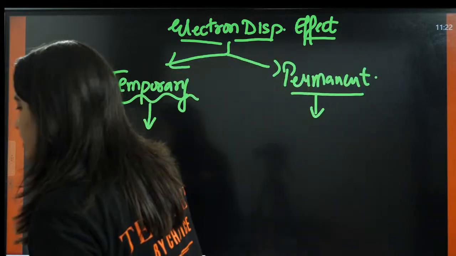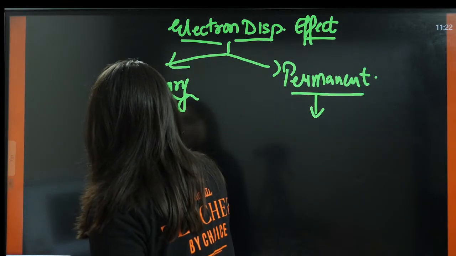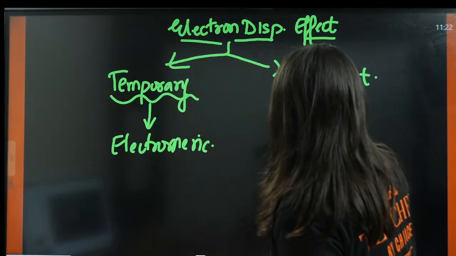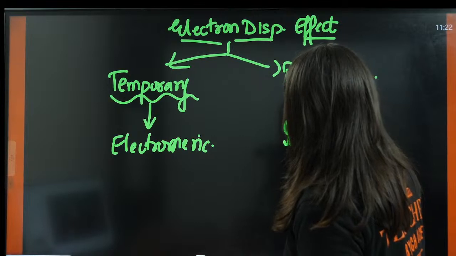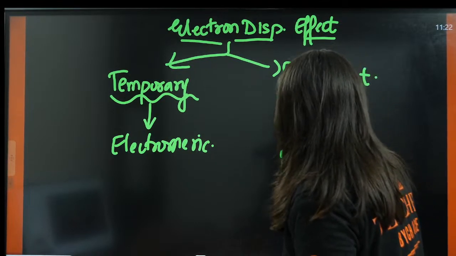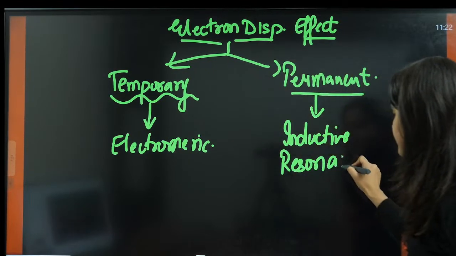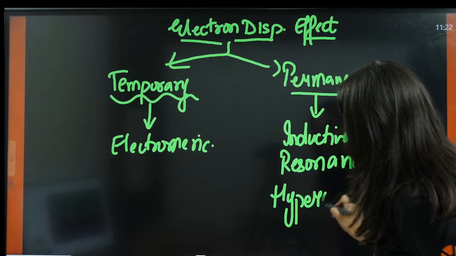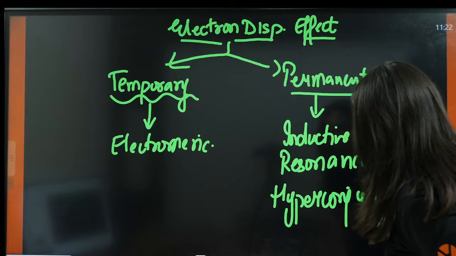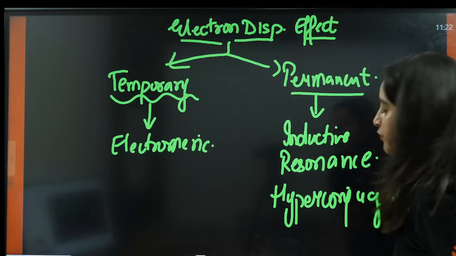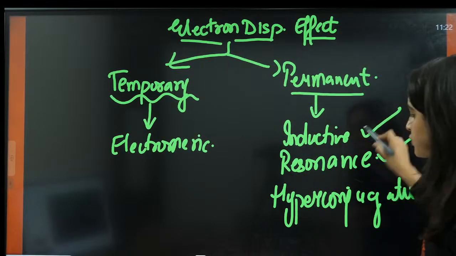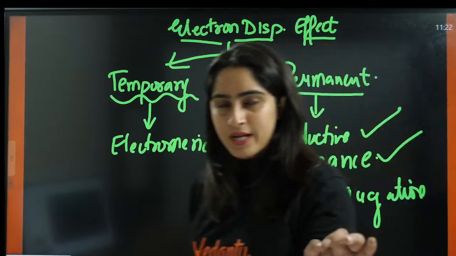Temporary effects like electromeric effect. Permanent effects: first is inductive effect, second is resonance, and third is hyperconjugation. So today we are going to study inductive effect. After that, we will study resonance, hyperconjugation, and electromeric effect.